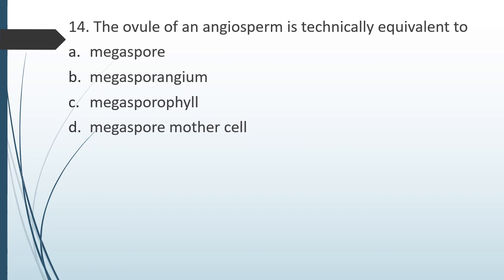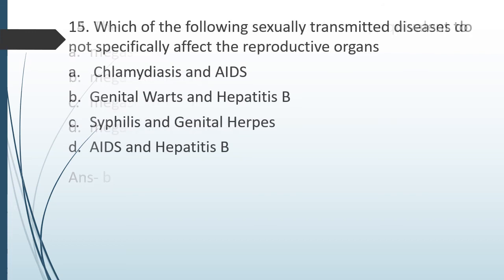Question number 14. The ovule of an angiosperm is technically equivalent to megaspore, megasporangium, megasporophyll, or megaspore mother cell. The ovule of an angiosperm is technically equivalent to. The correct answer is option B, megasporangium.